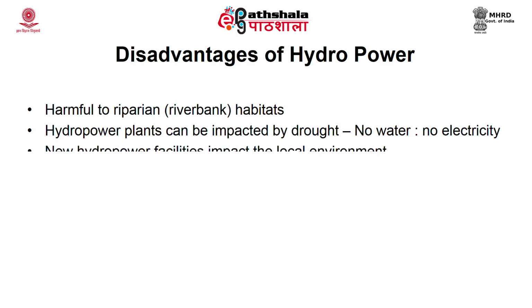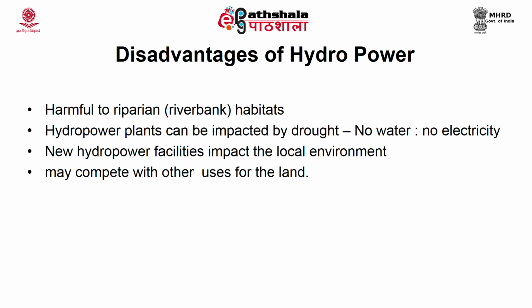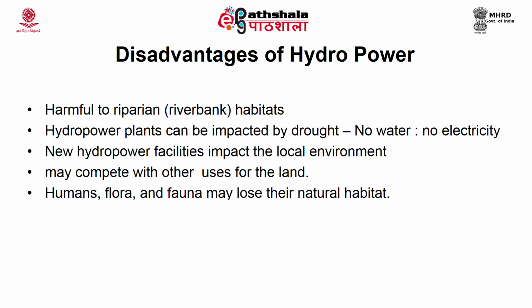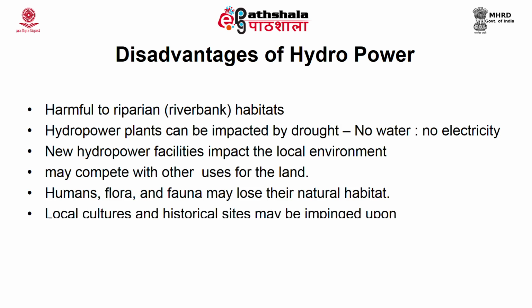New hydropower facilities impact the local environment, and compete with other uses for the land. Human flora and fauna lose their habitat and also settlement is required in some cases. The local cultures and historical sites also get damaged. These are some of the negative impacts of hydropower plants.